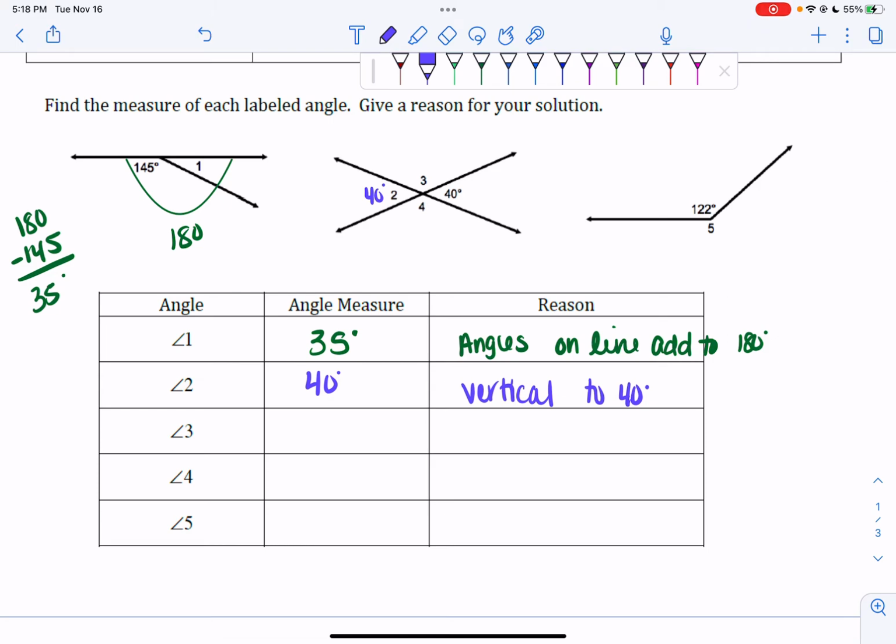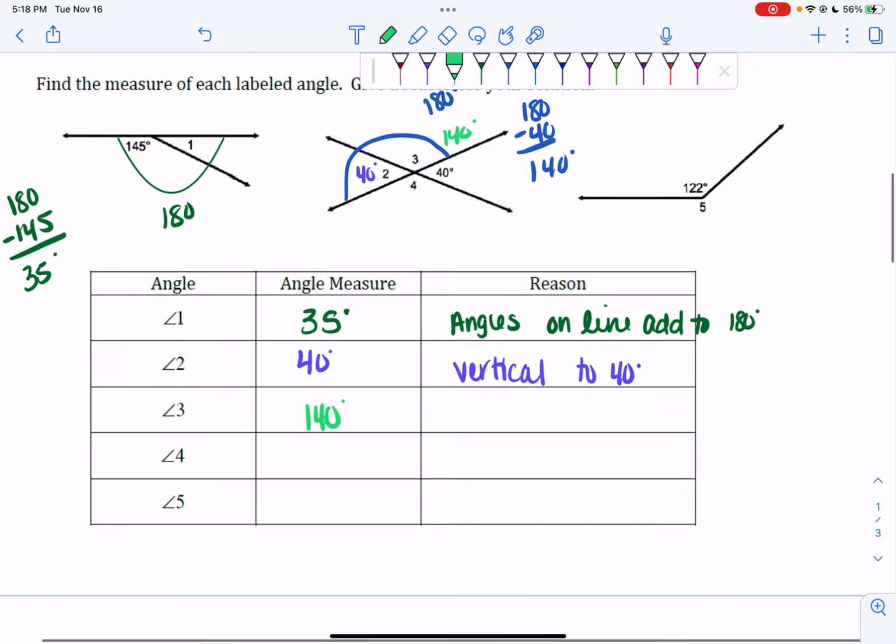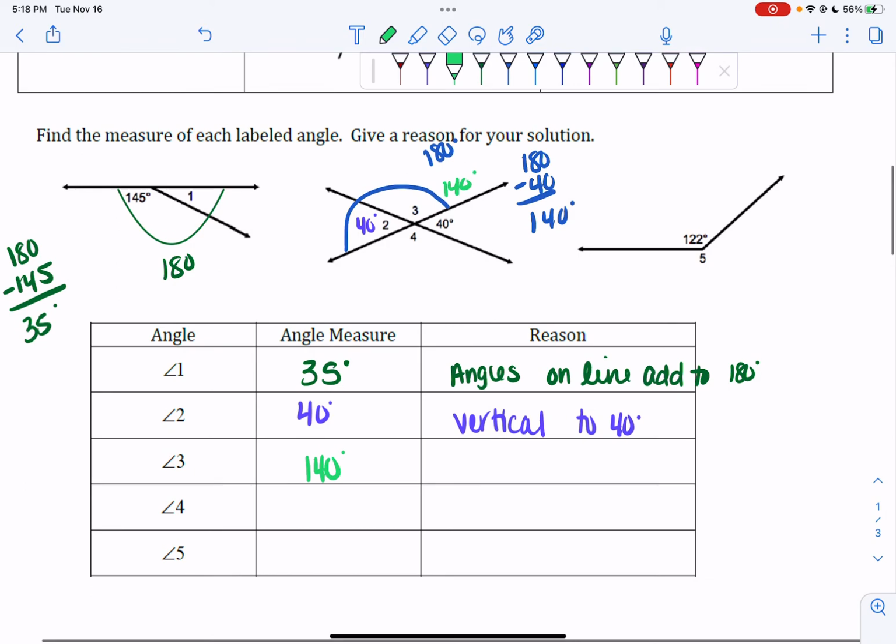Angle 3. Well, if I look, I know angles on a line add up to 180. So if I look, I know that these two angles will add up to 180 degrees. So I can do 180 minus 40, which will give me 140 degrees. So I can say angle 3 is 140 degrees. And my reasoning is angles on a line add up to 180 degrees.